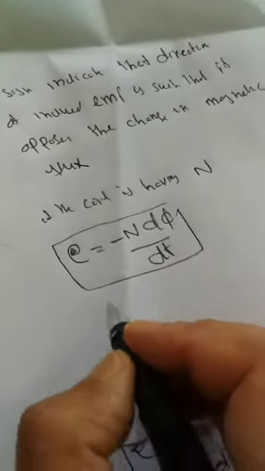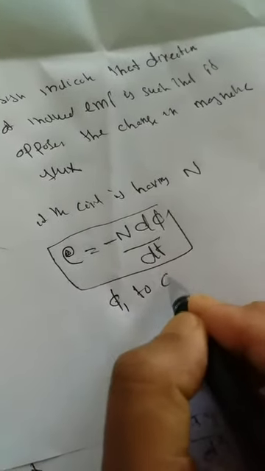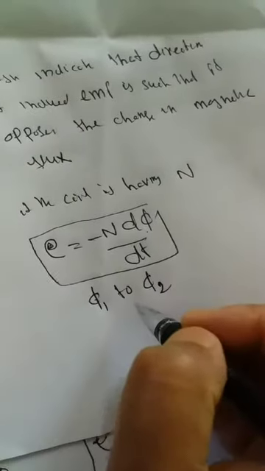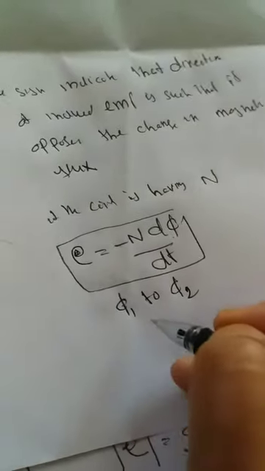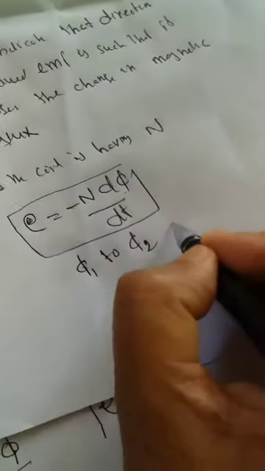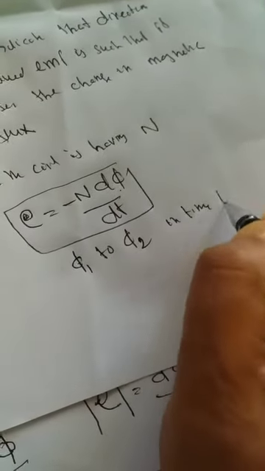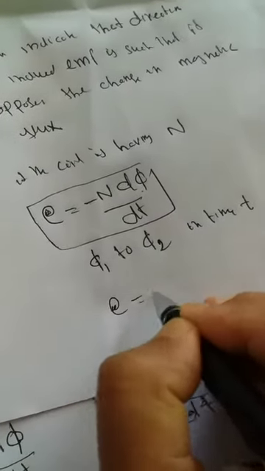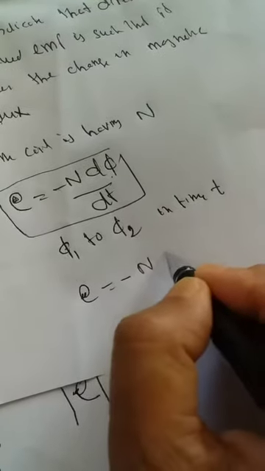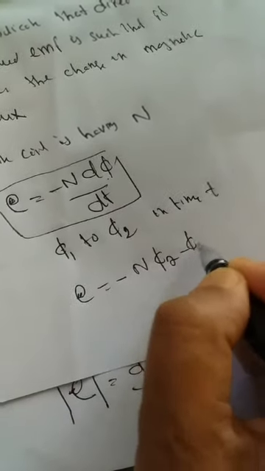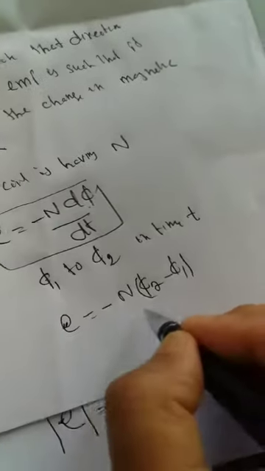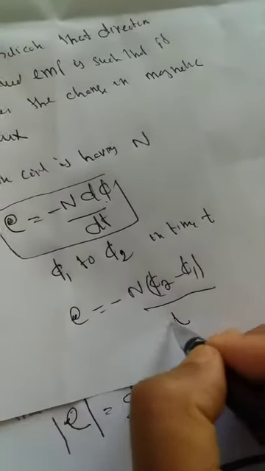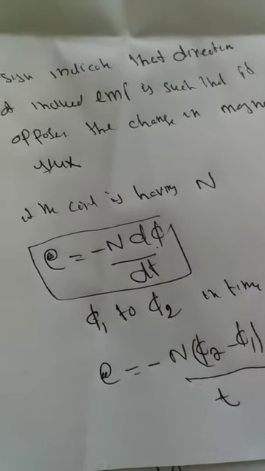In short, if the flux changes from phi 1 to phi 2 in time t, then the average induced EMF is equal to minus n times phi 2 minus phi 1, whole divided by t. This is all about Faraday's law of electromagnetic induction.